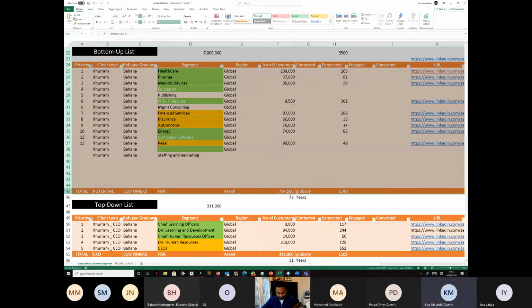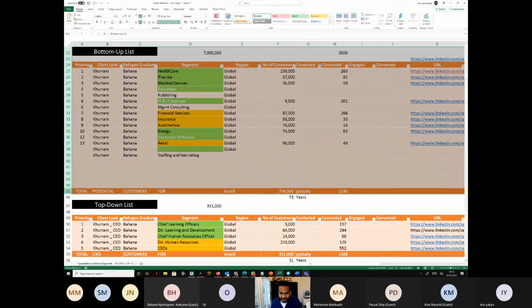Let me try. Yes, as to my understanding, the two lists are separated because there is one that we can give priority. You can either give priority to the bottom-up list, or give priority to the top-down list. Yes, the answer is priority. That's it. Amazing. It's priority.